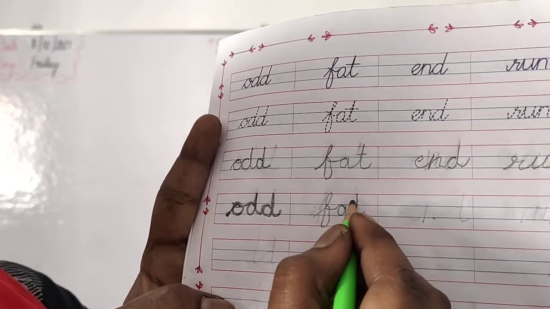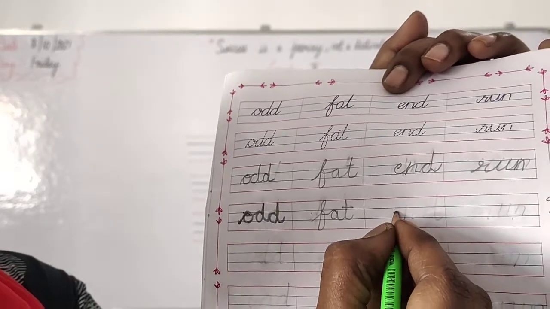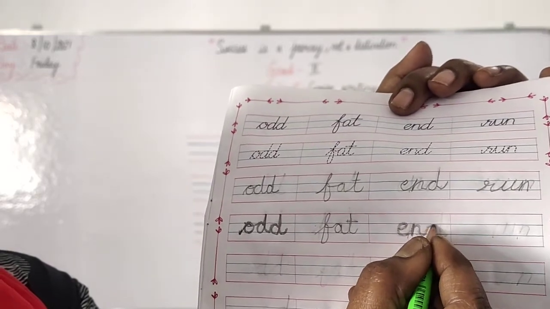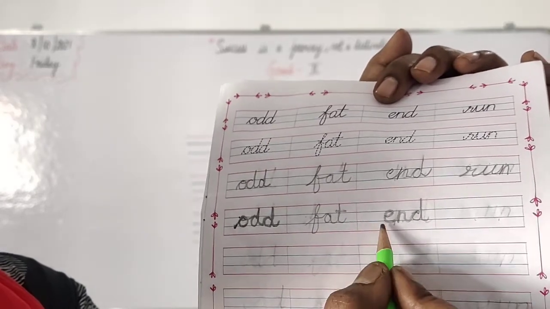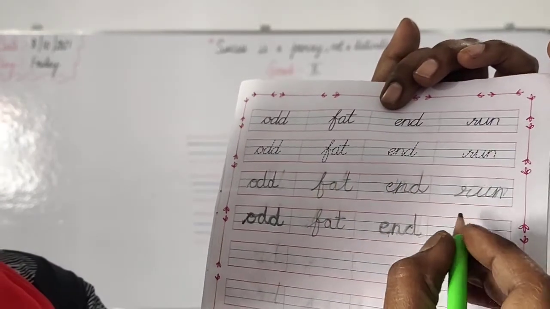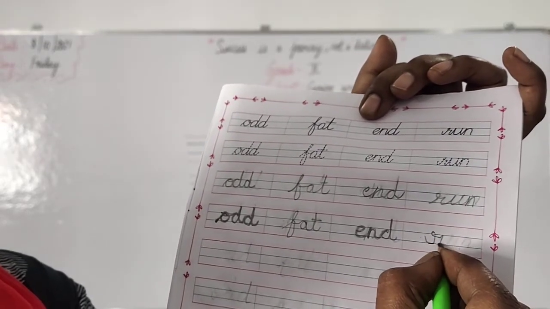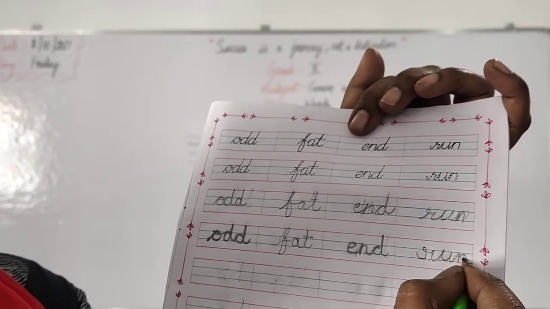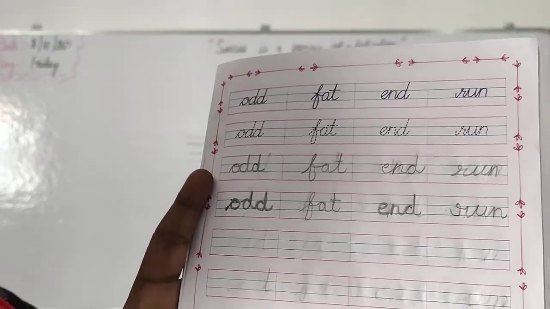T, neatly you should write, okay? Fat, F-A-T, fat. Then E, see like this, then like this, then go like this, okay? Then again, see like this, okay? End, E-N-D, end. Next is run. See, like this you should start, okay? R, then U, then N, see like this, okay? R-U-N, run, okay? Like this you have to complete the full page, okay?